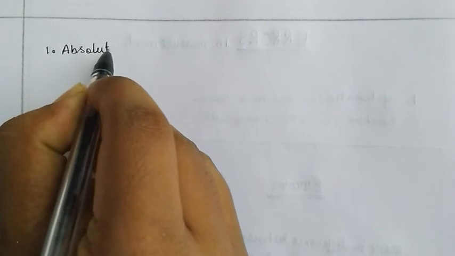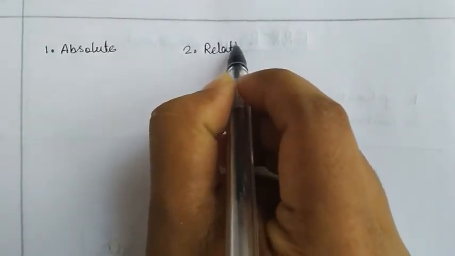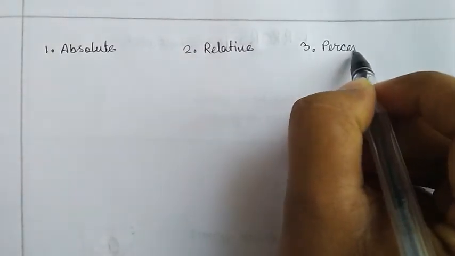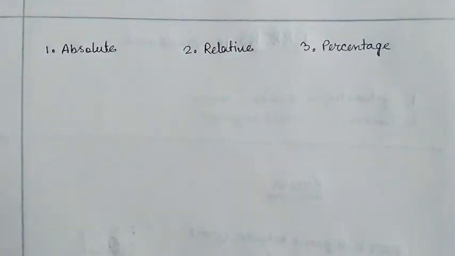Those were the types in which errors are classified, but for the sake of calculations, errors are classified into three further types. Those are absolute errors, then relative errors, and then percentage error. Relative error and percentage error are very similar, so it will be easy to understand.